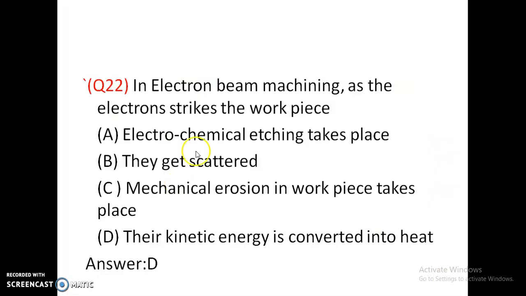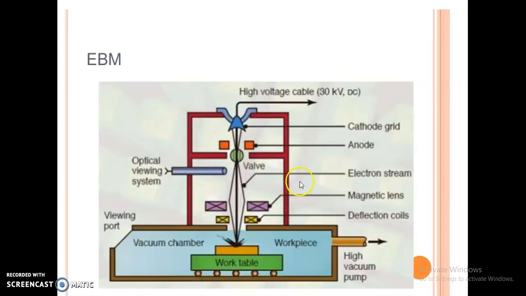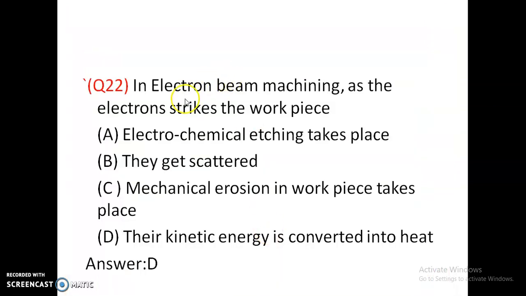This is the EBM process, electron beam machining. The arrangement is cathode and anode, electron beam, magnetic lens and deflection coils. As the electrons strike the workpiece, they get scattered and mechanical erosion in the workpiece takes place. Their kinetic energy is converted into heat. The kinetic energy of electrons is converted into heat. So option D is correct for EBM.